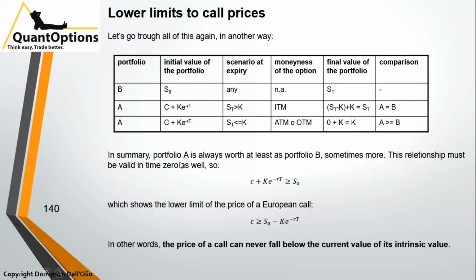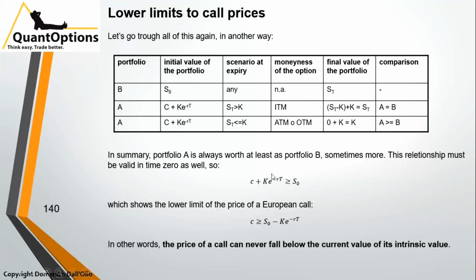In summary, portfolio A is always worth at least as much as portfolio B, sometimes more. This relationship must be valid in time 0 as well. So C plus K e^(-rT) has to be higher or equal to S0, which shows the lower limit of the price of a European call.